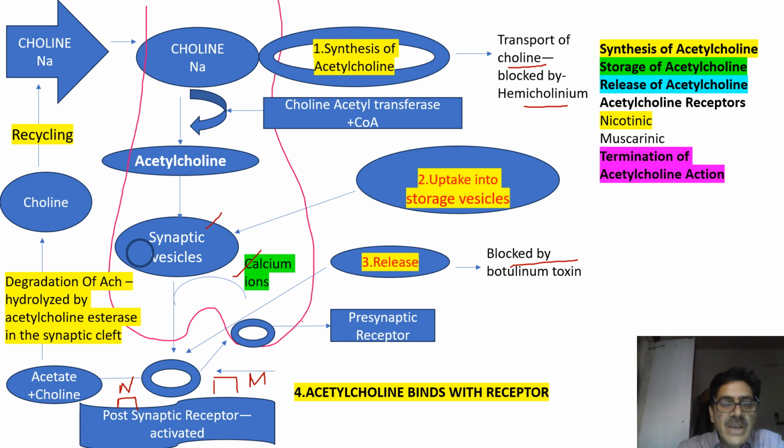And thirdly, the moment acetylcholine is released from the synaptic vesicles and tends to bind with the acetylcholine receptors, it gets degraded by the enzyme acetylcholinesterase. It is degraded to acetate and choline. So the degradation of acetylcholine takes place here. It is hydrolyzed by acetylcholinesterase in the synaptic cleft. Choline is released here. It is again recycled for transport of choline into the axonal terminal. This is the biosynthesis of acetylcholine.